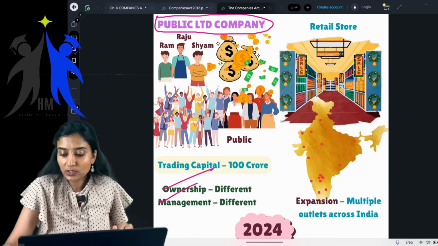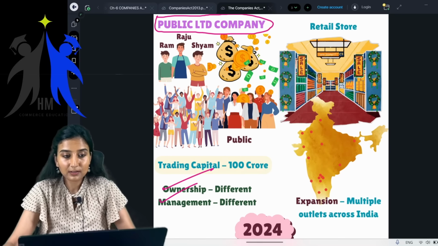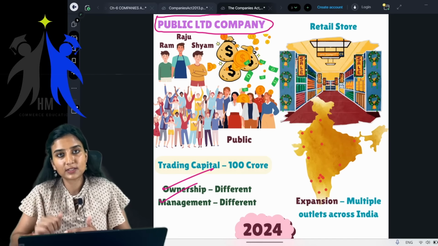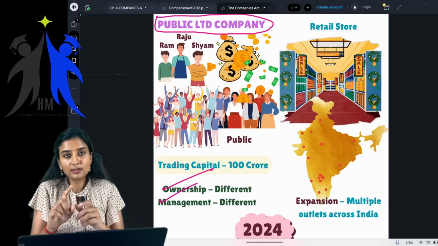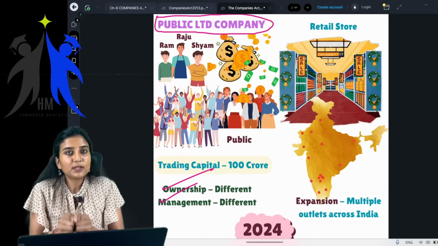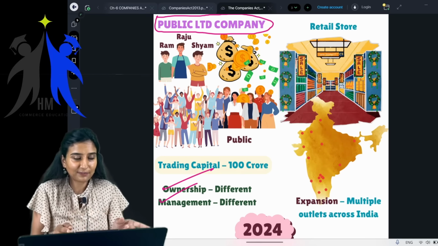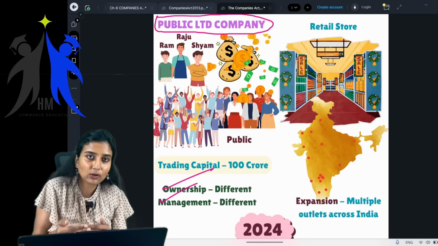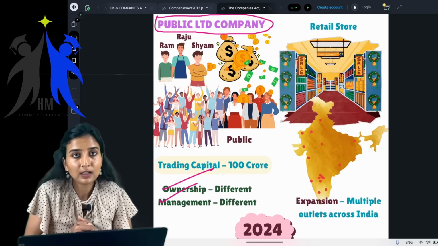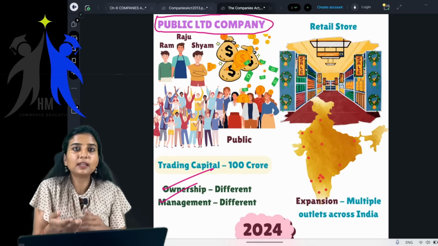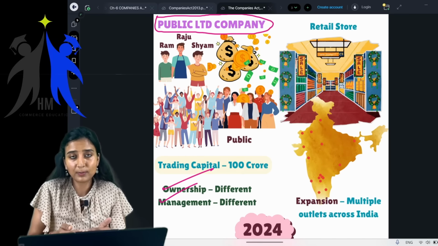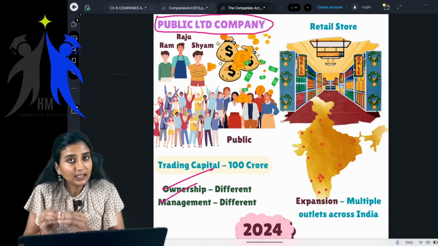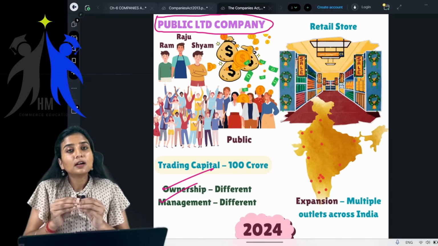Okay, fine. IPO, children, see, the next step after public limited company is you can get yourself listed on recognized stock exchanges. So that is called a listed company. If you get permission from SEBI and if you are listed on any recognized stock exchanges in India, meaning your securities, being your shares or debentures, are listed on the recognized stock exchanges in India, then you are called a listed entity.